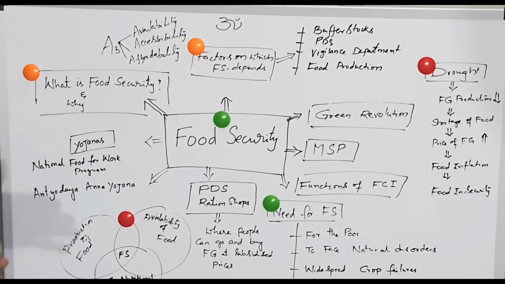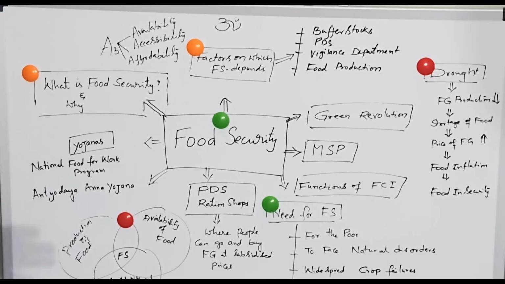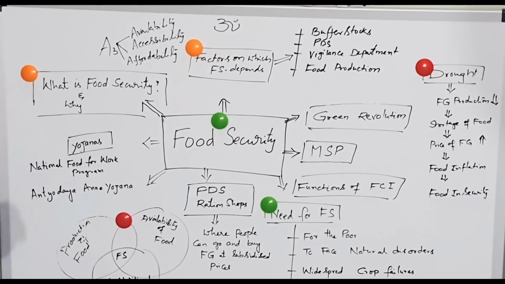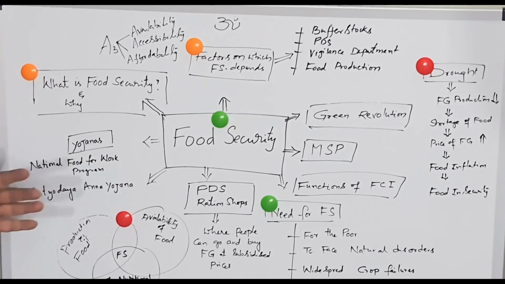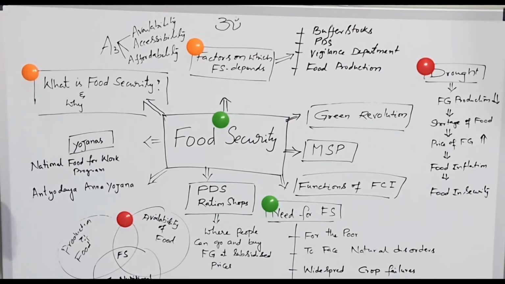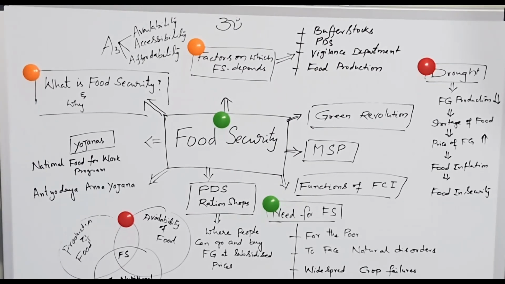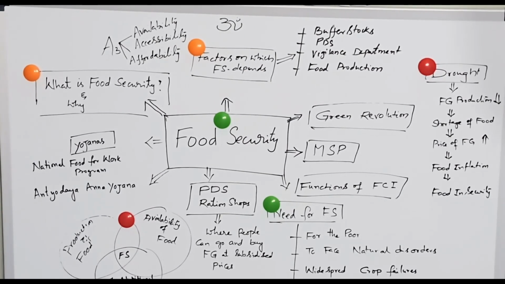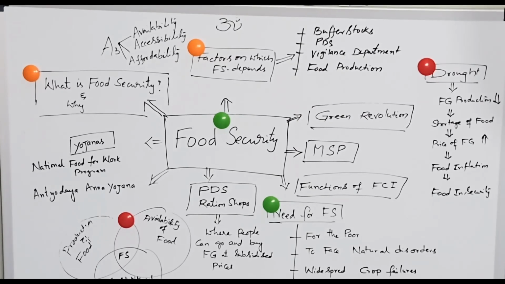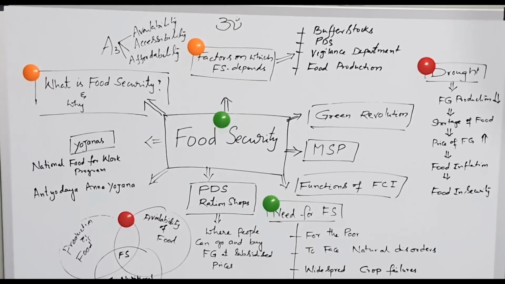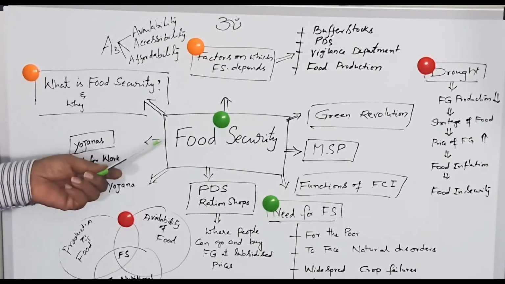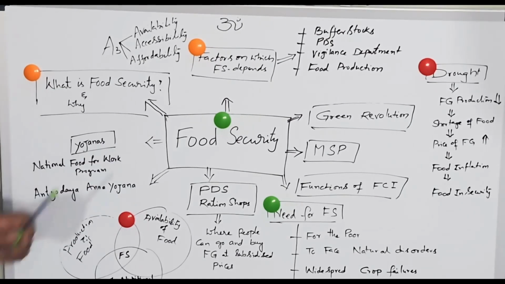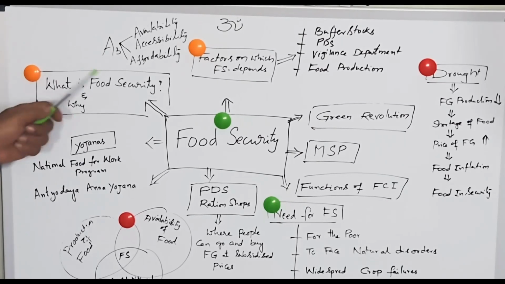A person's health depends upon the nutritional value of his diet. So, when all people at all times have physical and economic access to sufficient, safe, nutritious food to meet their dietary needs and food preferences for an active and healthy life, that is food security. Food security is the responsibility of the government to provide sufficient food to the people. So, there is A3. A3 means